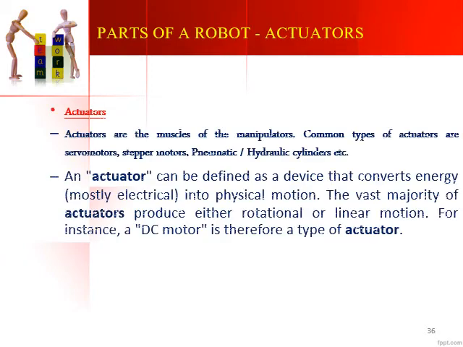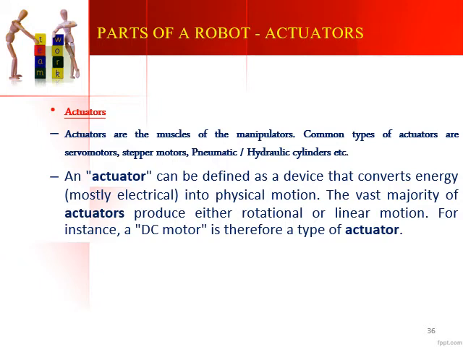These actuators are basically called the muscles of the manipulators. A robot is also called a manipulator. So these actuators serve as the muscles of the manipulators. Just like how human beings have muscles in order to move the various parts of the body, very similarly robots have actuators which will provide motion to the different parts of the robots.